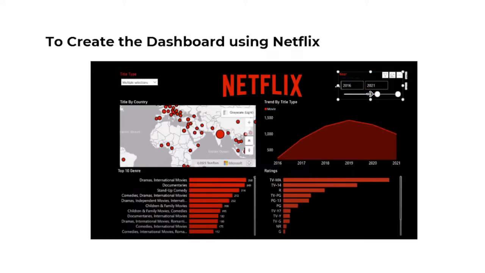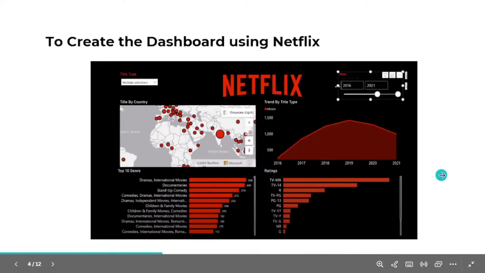So nearly six to seven plots are present in this dashboard. Now I will show you how we can create this kind of plotting, and which kind of data fits each template.